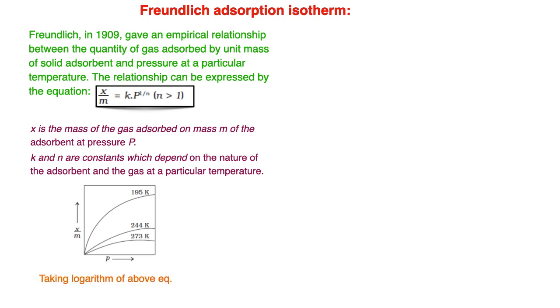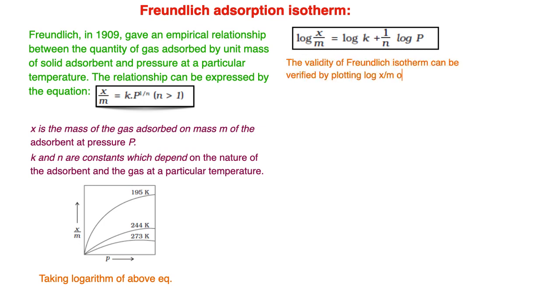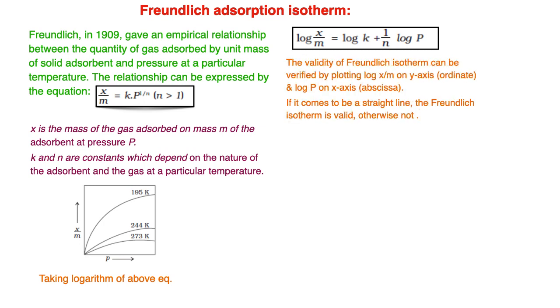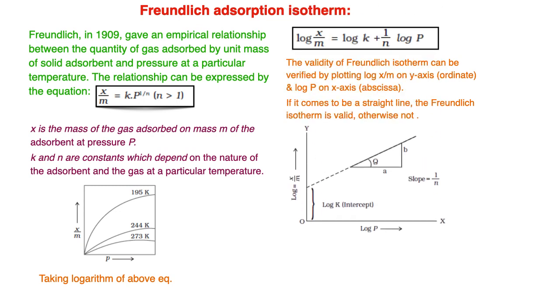Taking the logarithm of the above equation, we get log x/m = log k + (1/n) log p. The validity of the Freundlich adsorption isotherm can be verified by plotting log x/m on the y-axis (ordinate) and log p on the x-axis. If it comes out to be a straight line, the Freundlich adsorption isotherm is valid, otherwise not. It is found to be valid. The graph is shown here.